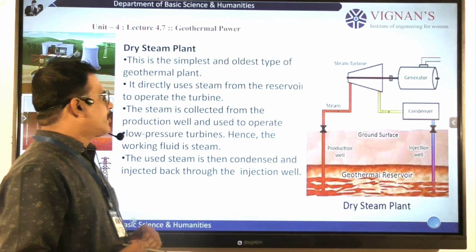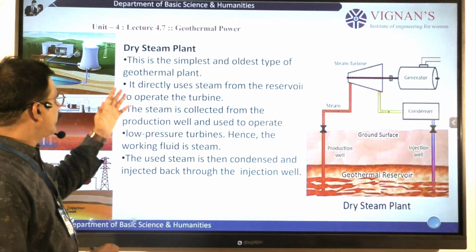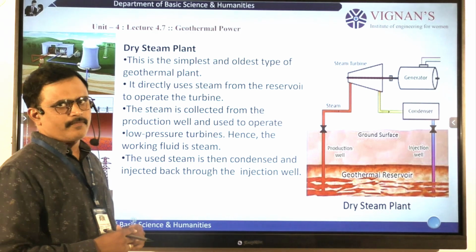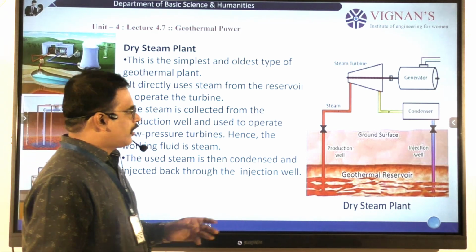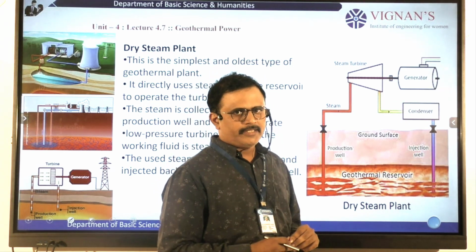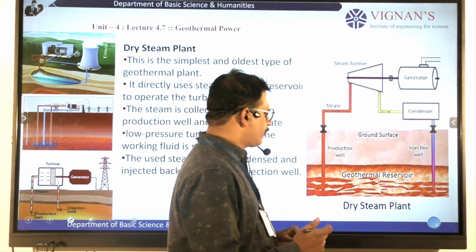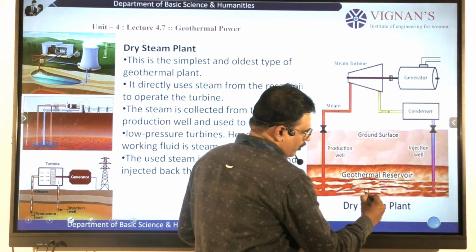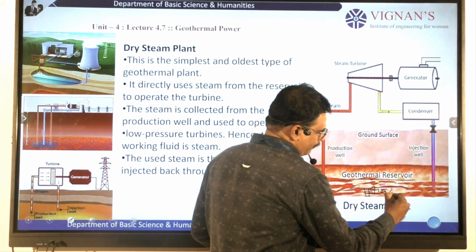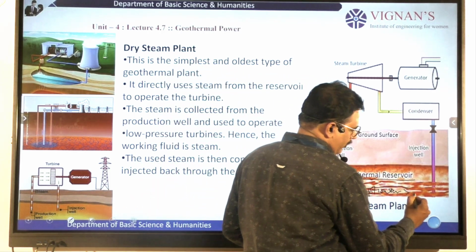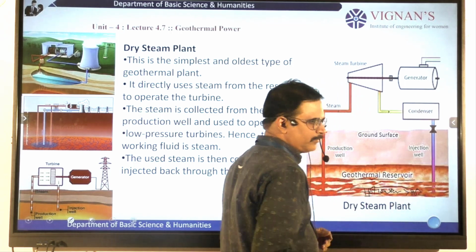Now let us see what a dry steam plant is. Just look at this diagram, then we will see what happens in this function. This is the schematic representation of a dry steam plant. This is the geothermal reservoir, where we observe hot water at a temperature of more than 80 degrees centigrade.